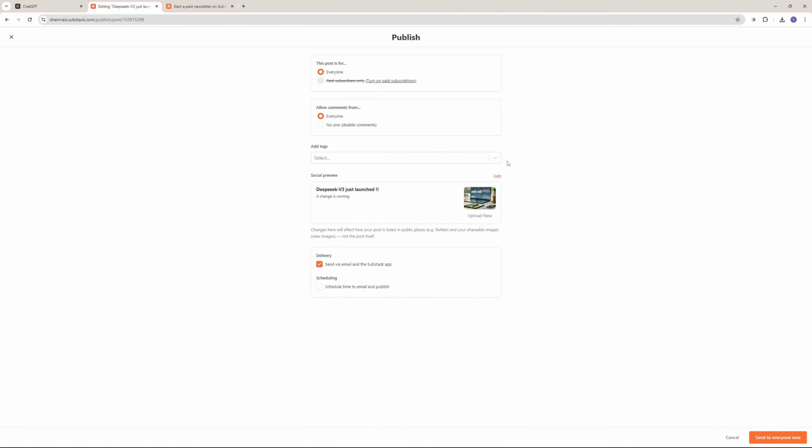And now what you need to do is publish this, whether it's for everyone or for paid users, or if you want to allow comments for everyone or no one. It's really up to you. So I'm just going to go with the default settings and I can add tags here like LLM, DeepSeek, AI, and much more. This way you can enhance the SEO for your content. And let's actually publish this.